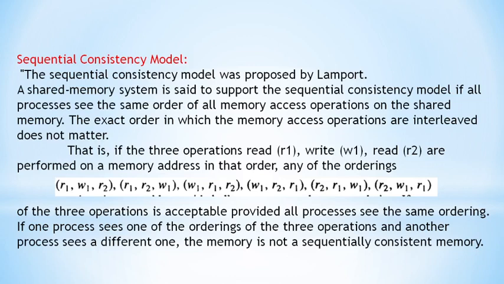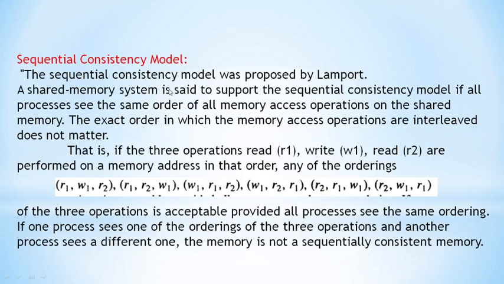It means all the processes should follow the same ordering, like R1, W1, R2. If one process follows a different ordering, then we say that it is not sequentially consistent memory. So the sequential consistency model was proposed by Lamport.